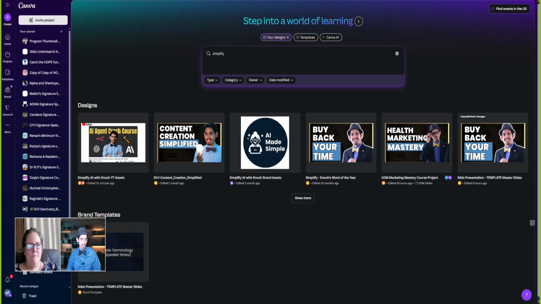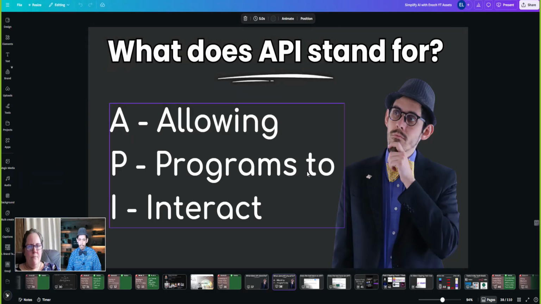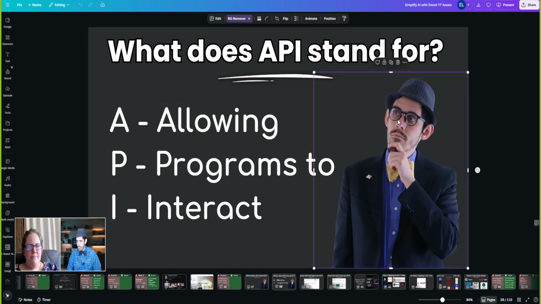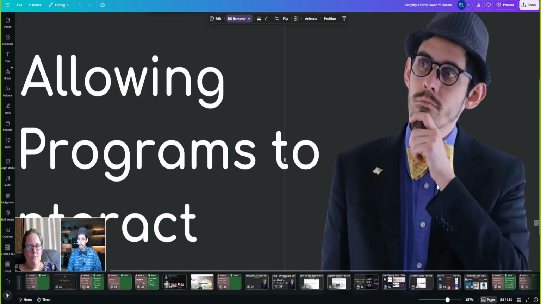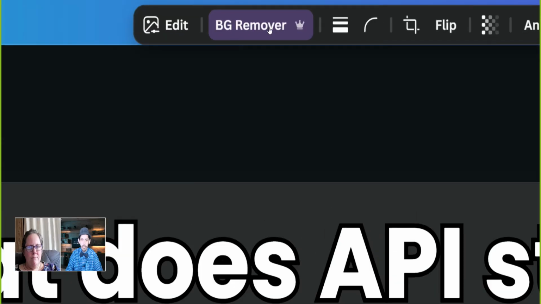Canva bought out the remove background. Yeah, remove background. So what it allows you to do is just like this image here, this had a background, but I removed it using Canva's feature that is now, as you can see, it says remove background, BG remover. You see that?